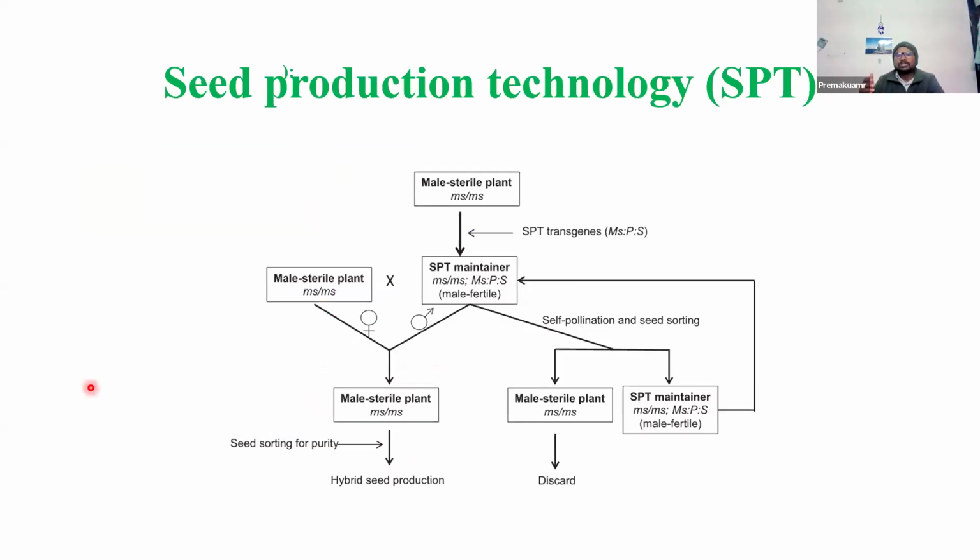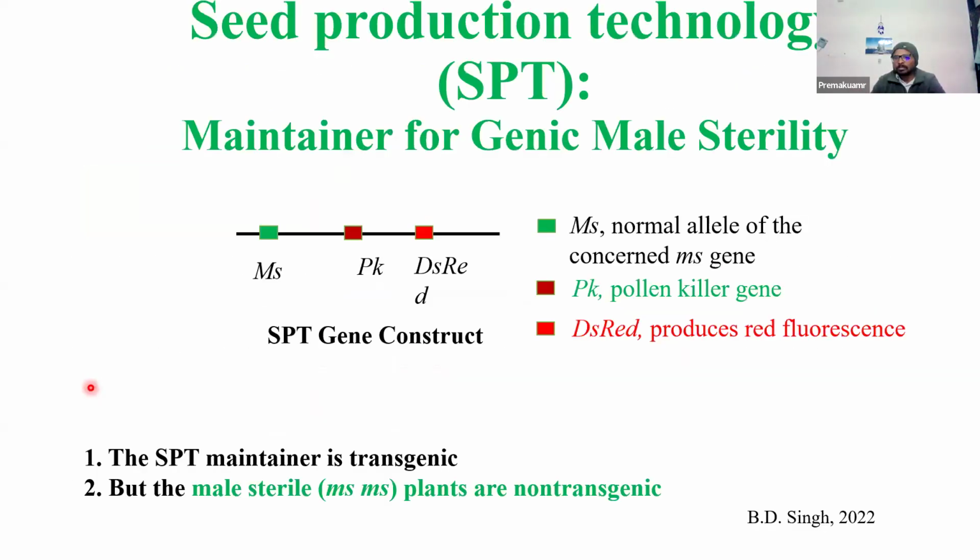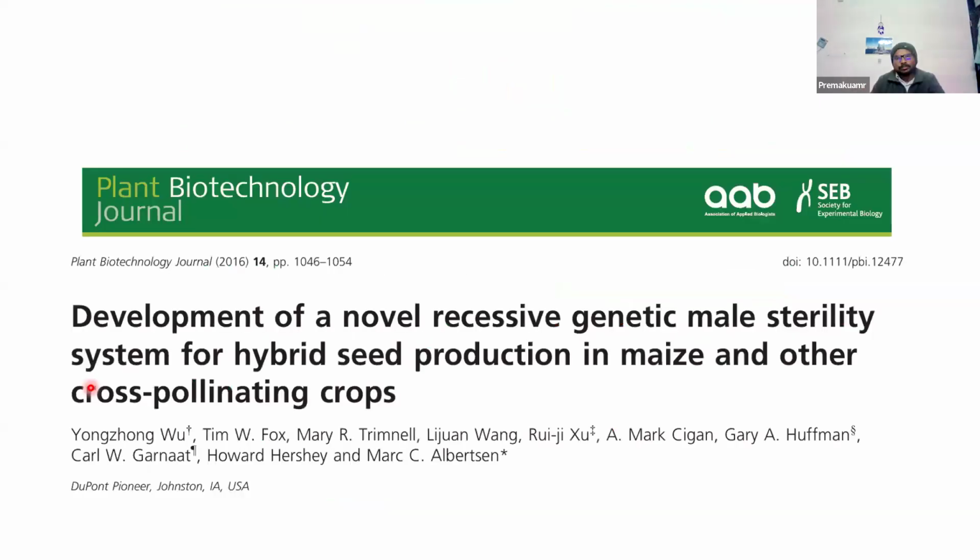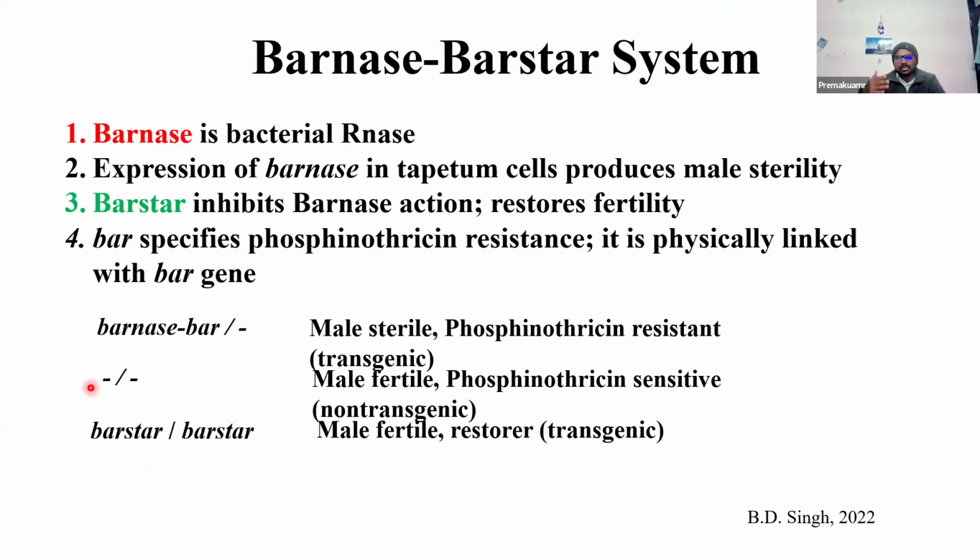Remember that point. And which construct are they using? They are using the pollen killer gene, the construct having the dominant male sterile allele and the pollen killer gene, and also the DsRed gene, which is used for the elimination of all your male fertile plants and transgenics. Okay. Then the other method is transgenic male sterility, the Barnase and Barstar method.